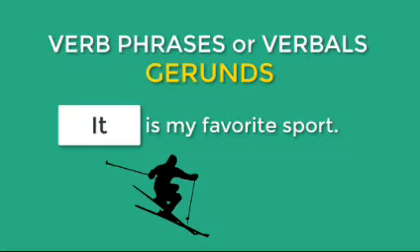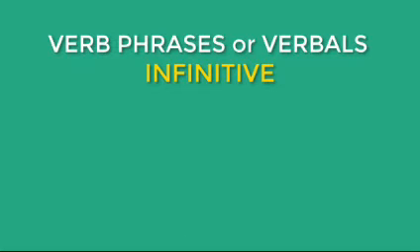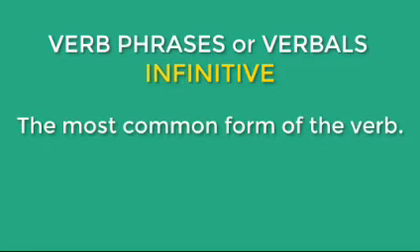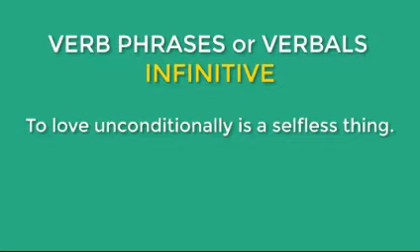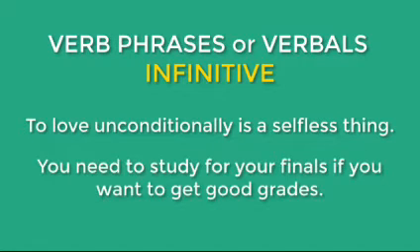Another type of verb phrase is the infinitive. An infinitive is the most common form of the verb. Infinitives can be used as nouns, adjectives, or adverbs. An infinitive will almost always begin with to, also known as the sign of the infinitive. To love unconditionally is a selfless thing. You need to study for your finals if you want to get good grades. To love and to study are infinitives.